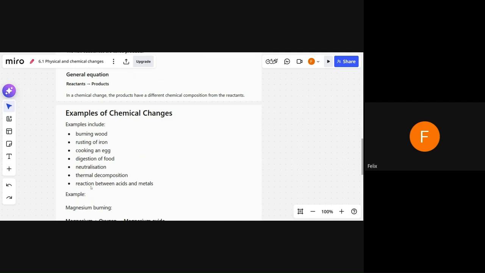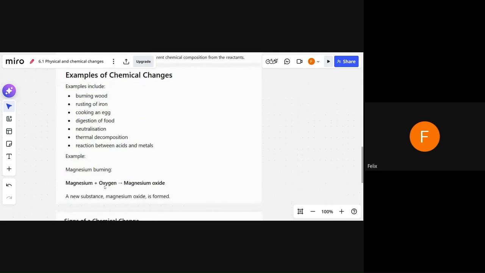Reaction between acids and metals: hydrogen gas is produced, and the acid and metal get changed into different substances. For example, magnesium burning. When you burn magnesium in the presence of oxygen, it changes into magnesium oxide. You see, this product is very different from magnesium and oxygen, right? So a new substance, magnesium oxide, is formed.